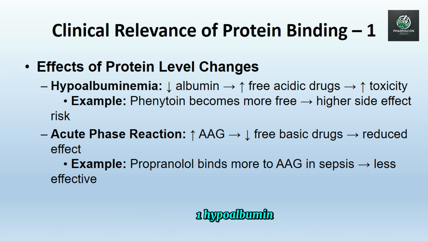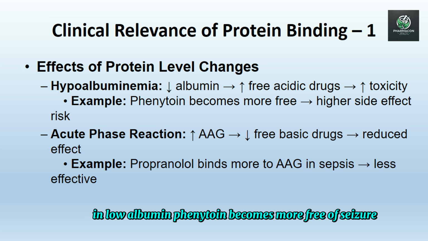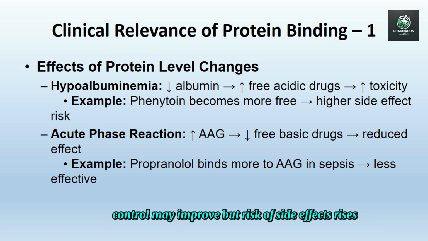Clinical relevance of protein binding. 1. Hypoalbuminemia, in liver disease and malnutrition. Less albumin equals more free drug, with risk of toxicity even if total drug levels appear normal. Example, in low albumin, phenytoin becomes more free, so seizure control may improve, but the risk of side effects rises.